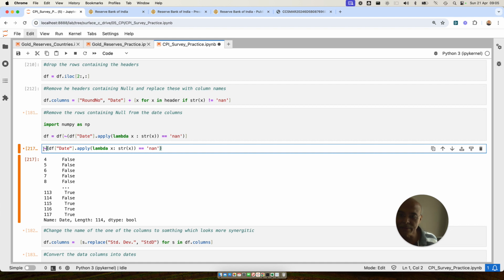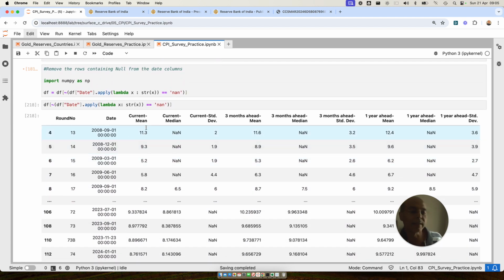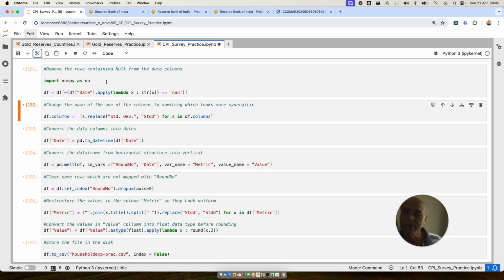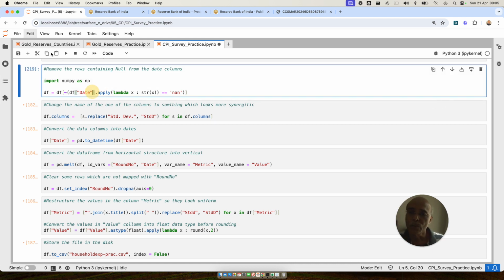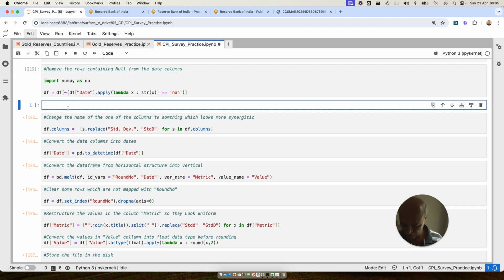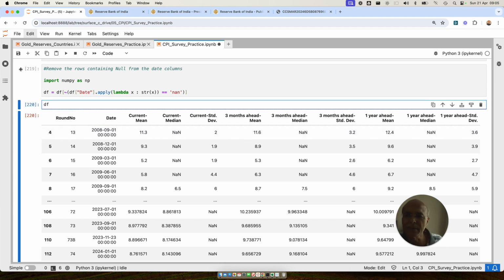And then I'm going to put df and filter the whole data frame, right? So now see, I have all the rows which do not contain nan. That's exactly what this function was doing. So I'm going to delete this, and I'm going to run the cell so that now you understand. After having done that, how was the data frame looking? The data frame was looking like this, right? And there are certain columns which I don't like. They are not properly named, like standard dot deviation, etc. Those you can manually change, or you can leave aside. It depends upon your taste, how you feel about it.